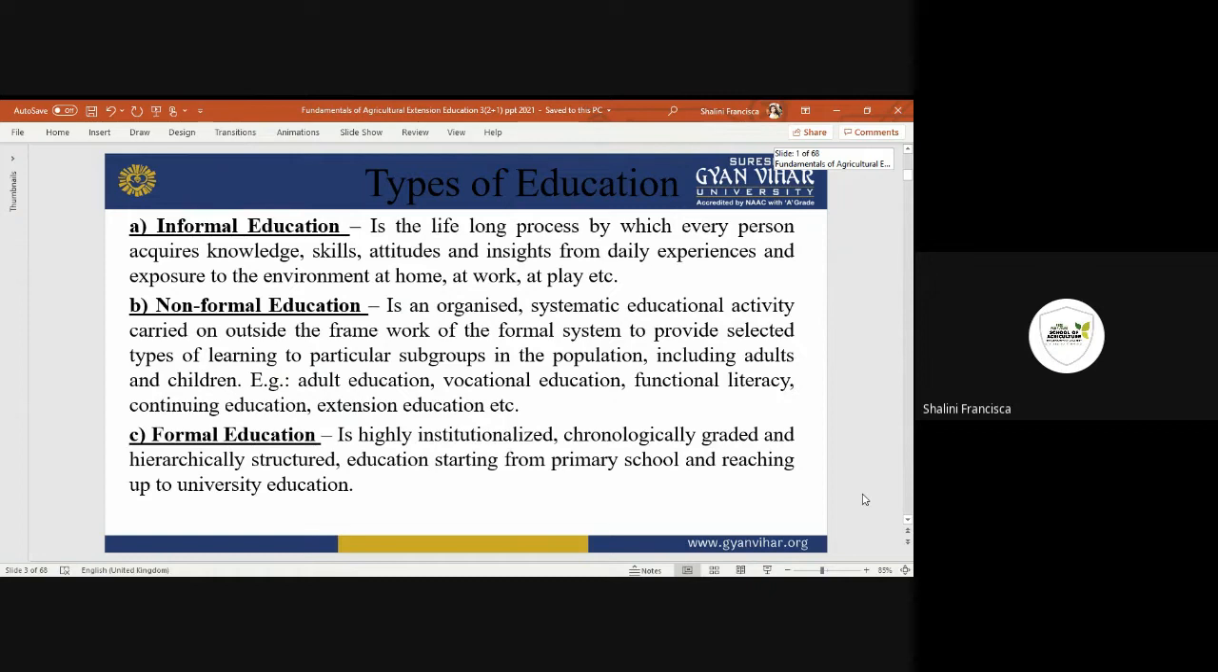So it's exposure to everyday things. It is the environment, whatever environment we are getting at home, whatever environment we are getting at work, wherever we are employed. And in places like here, we are going outside to meet people, the community we are attending, the functions we are attending, so we learn from them also. Okay, so this is all about informal education.